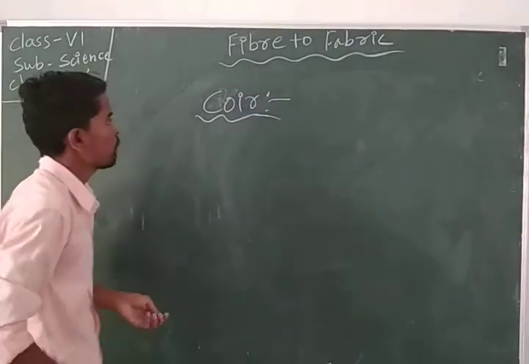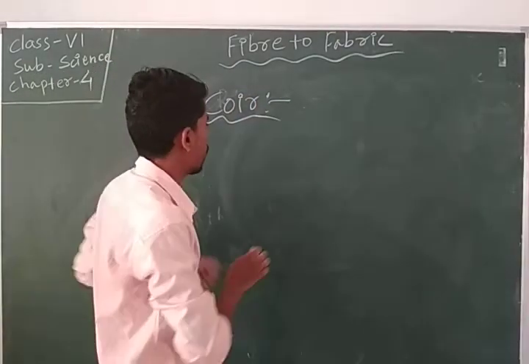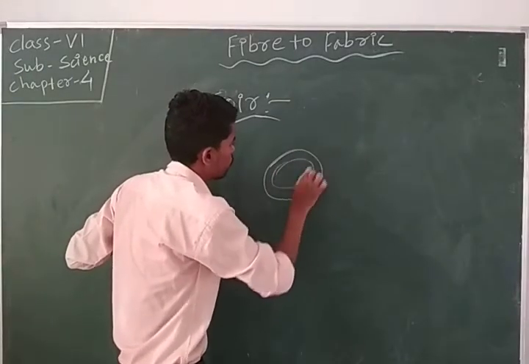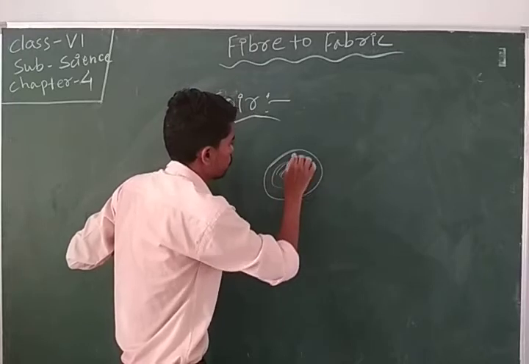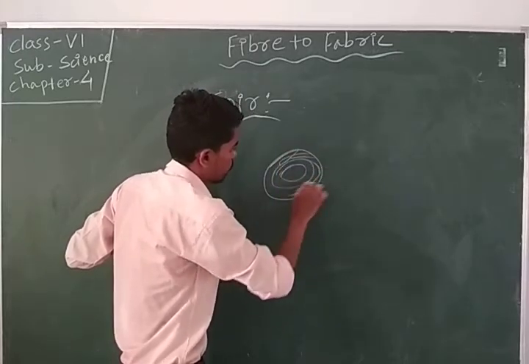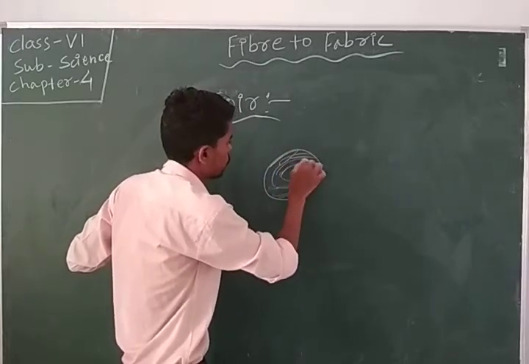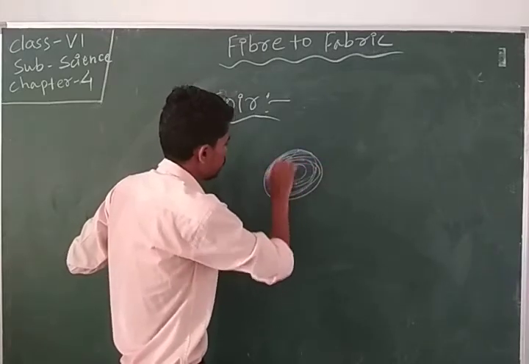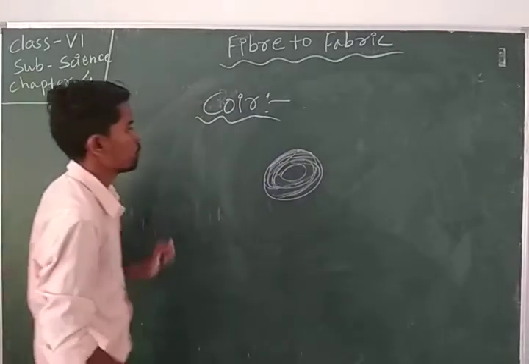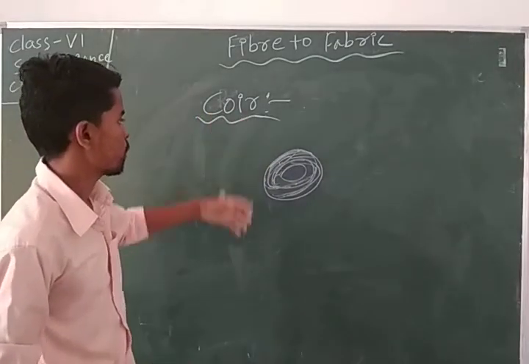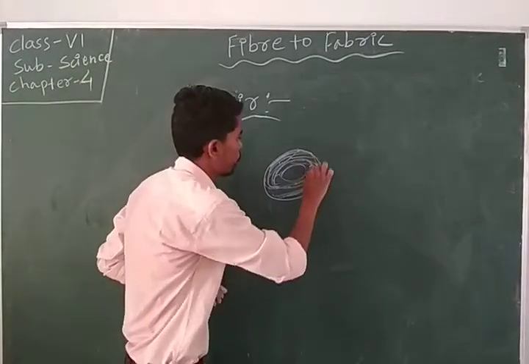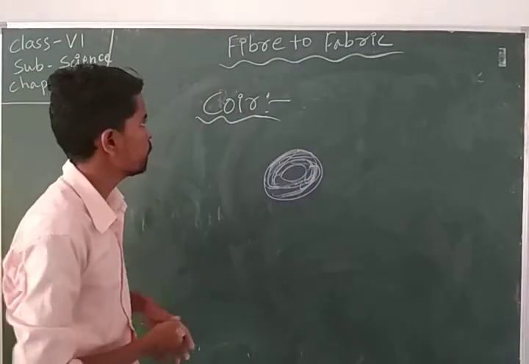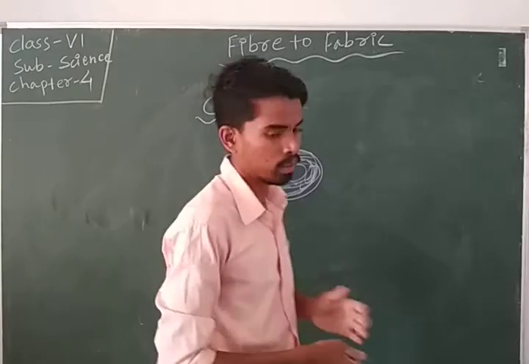Cover: the outer cover of the coconut fruit is called the cover. So this is the coconut fruit, and the outer covering is called the cover. We can use the cover to make fiber.